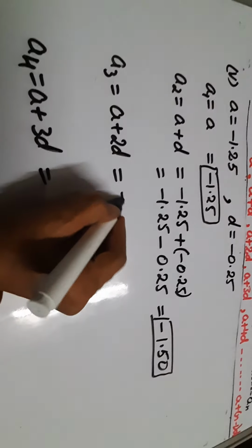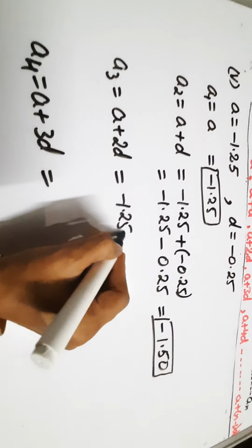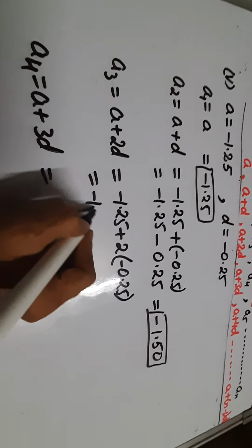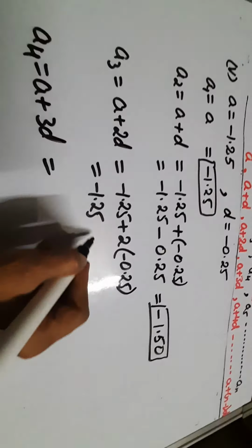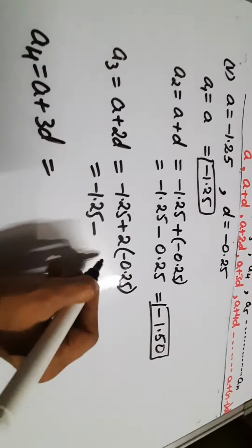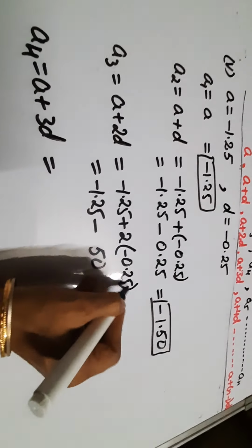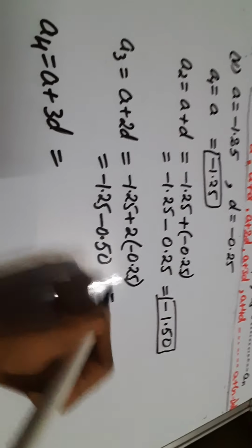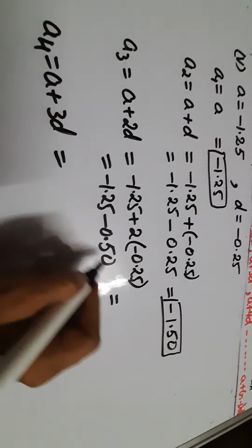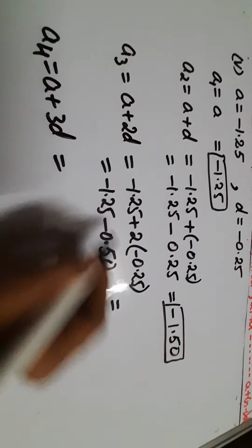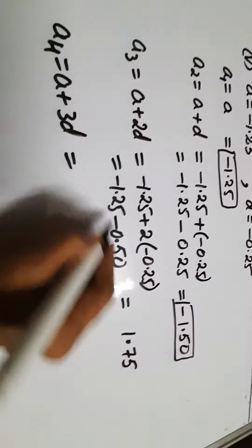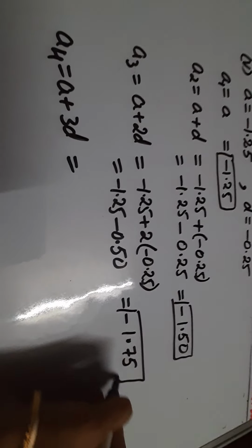Now A3, that is -1.25 plus 2 into D, that is -0.25. So minus 1.25 plus minus minus 25 2s is 50 and 2 decimals, 2 digits after the decimal. So again minus minus plus, that means we have to add them. So 50 plus 25 is 75, so 1.75. Both are negative, so negative sign.